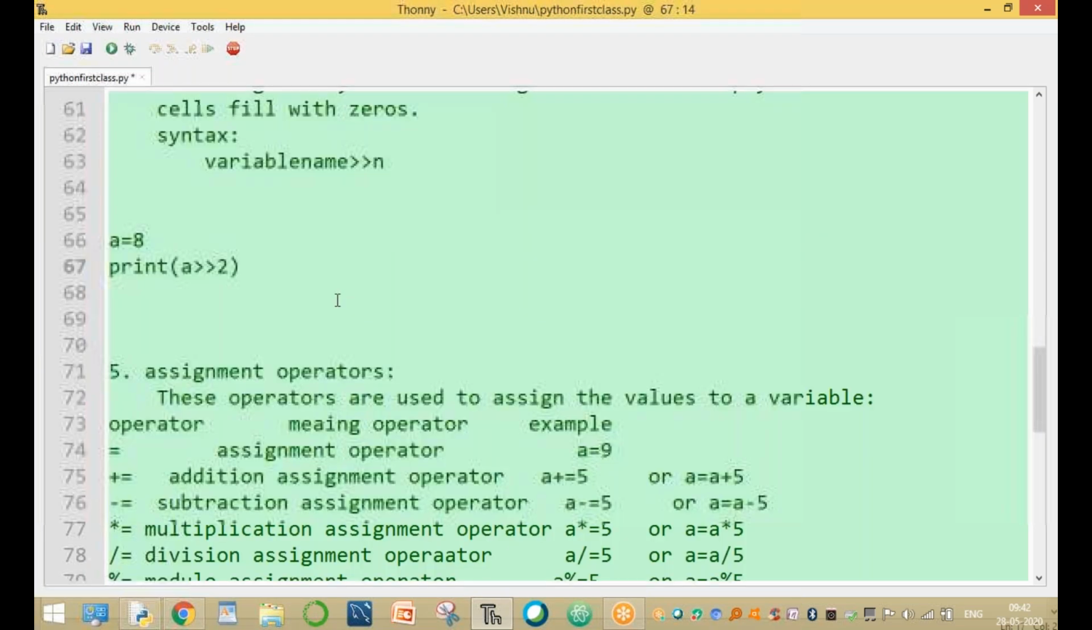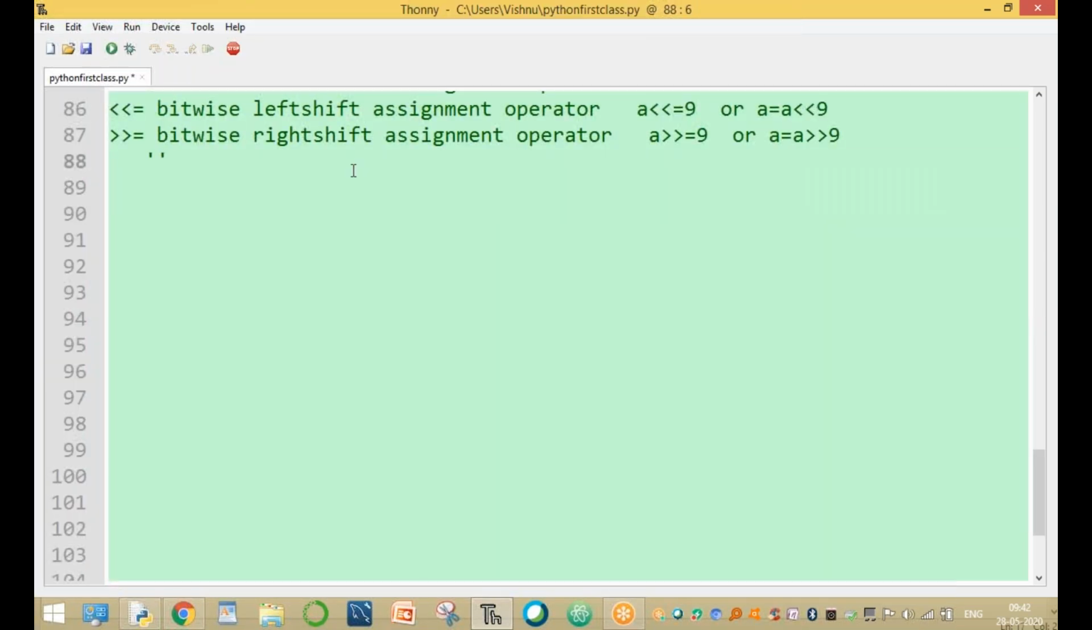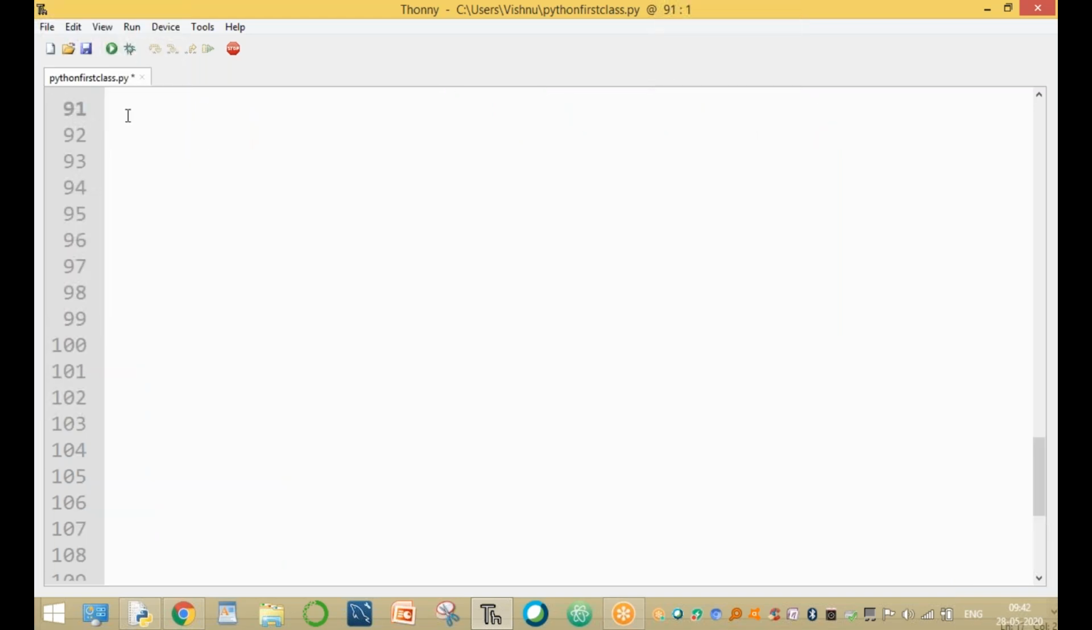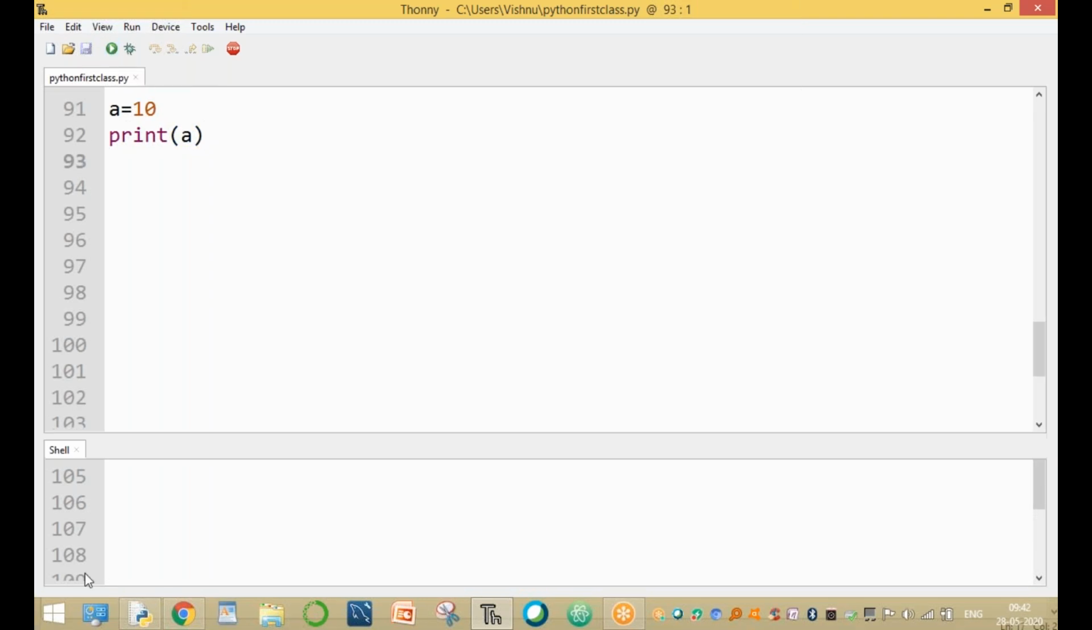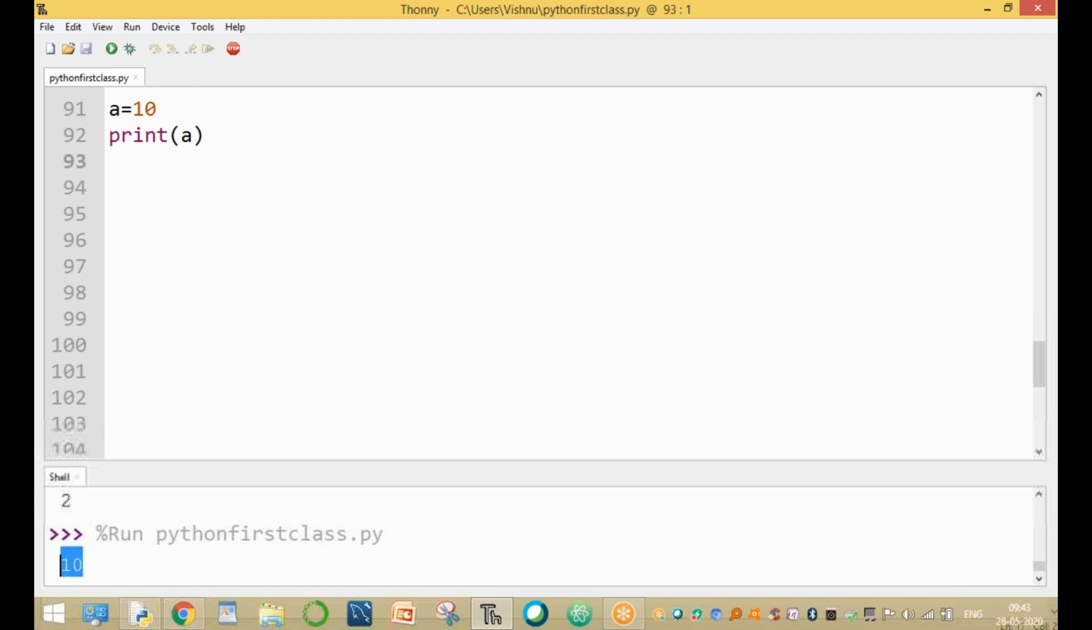Take any one example. For example, a = 10, or some x or y or z, any value. Print the value of a. First, a = 10. Now, what is the value of a? See the bottom of the screen. The value of a is 10.